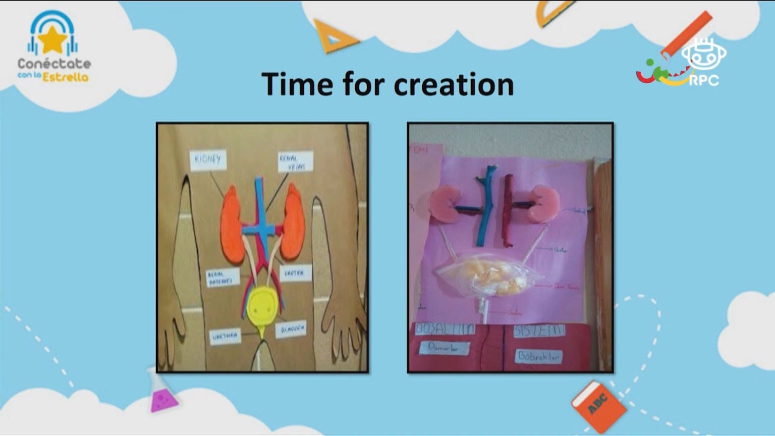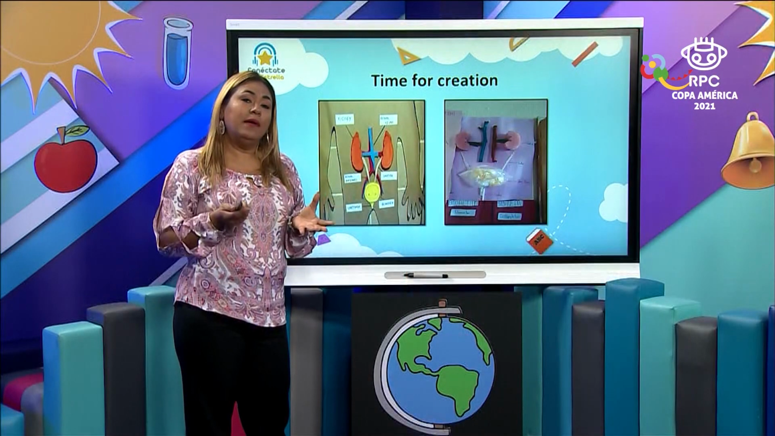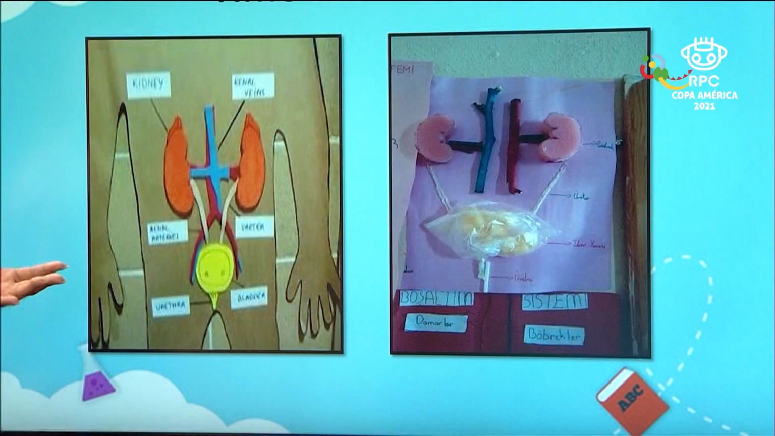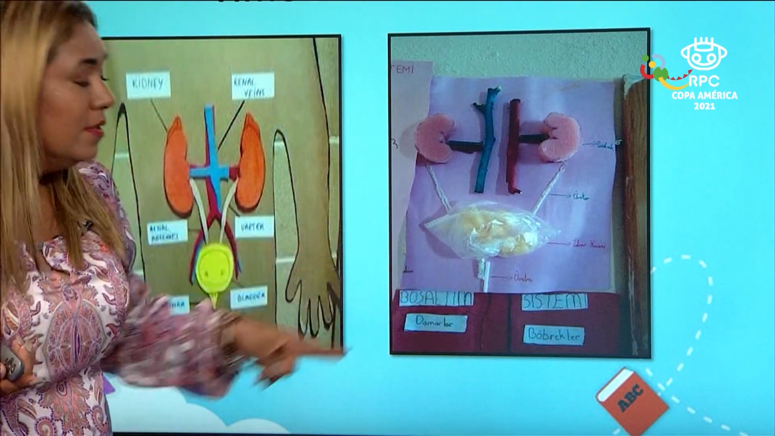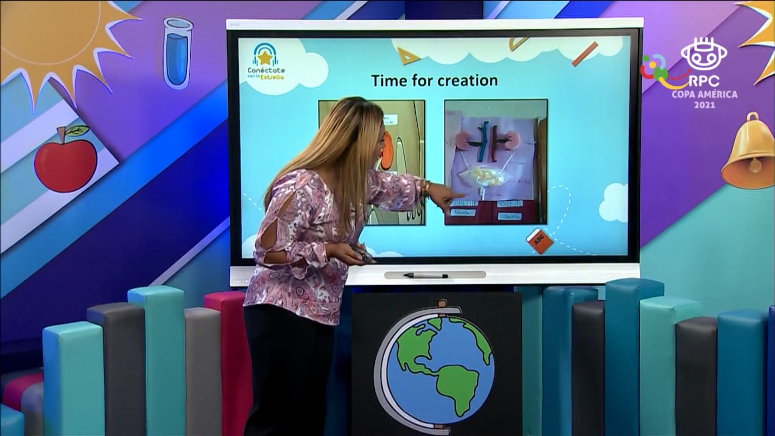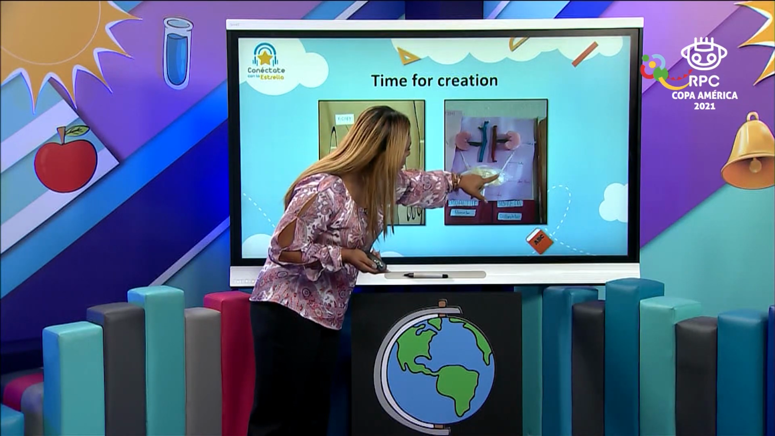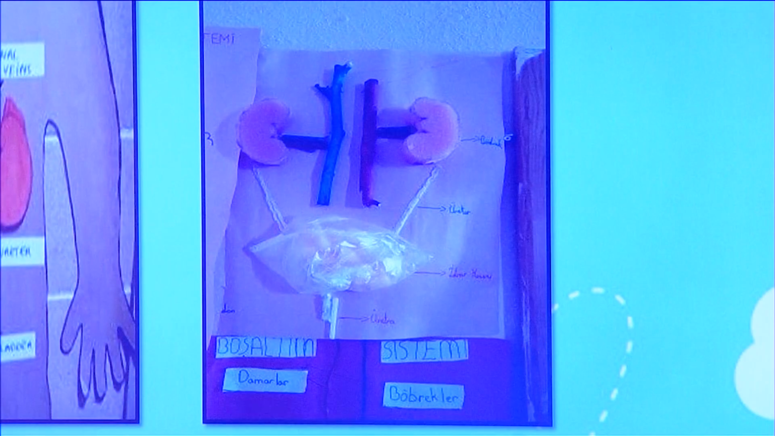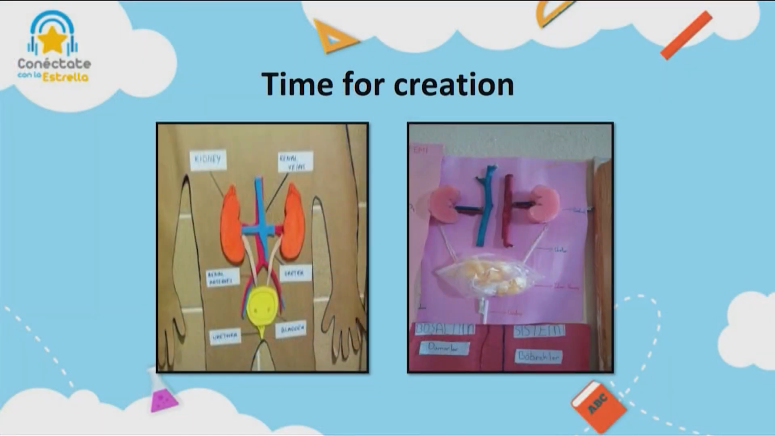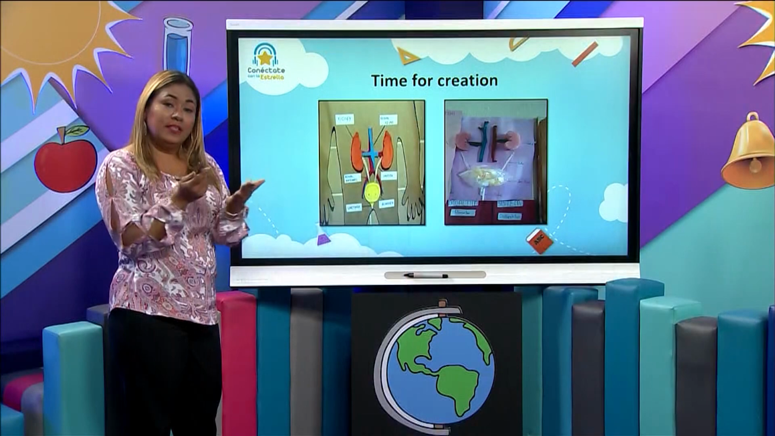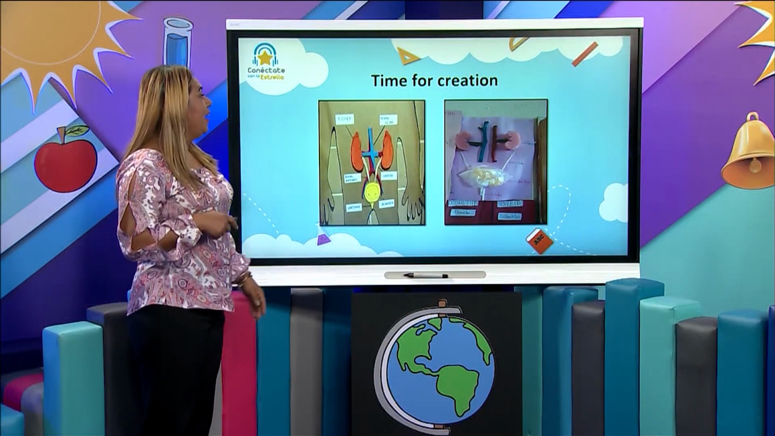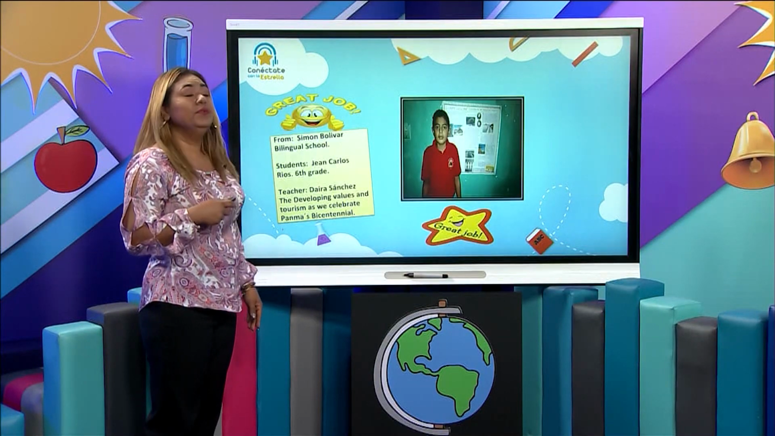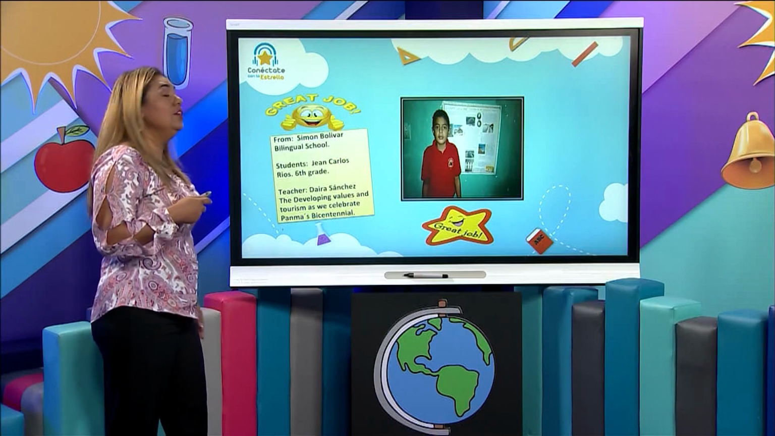I have another one. Look at this. It's very cute. This is like a plastic bag simulating the bladder. We have 2 straws simulating the ureters and urethra, and the 2 kidneys made with sponge. 2 sticks, they colored the sticks different colors just to identify the different arteries that are connected to the kidneys.